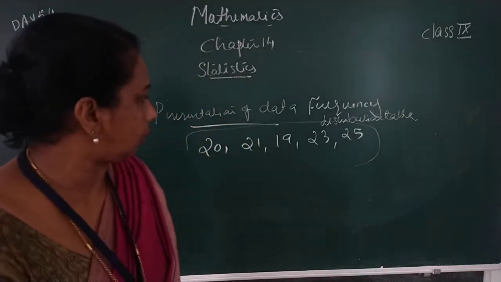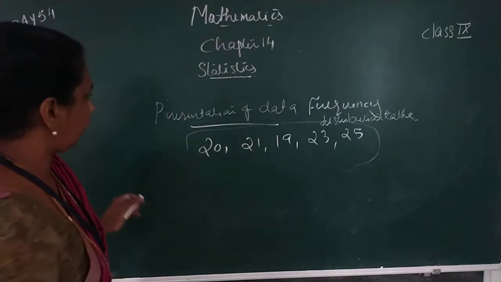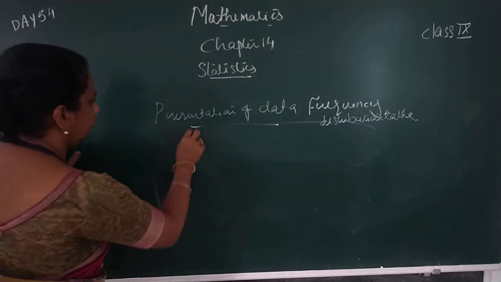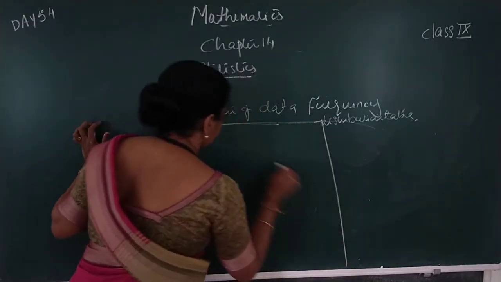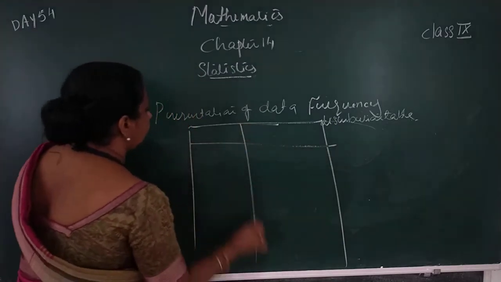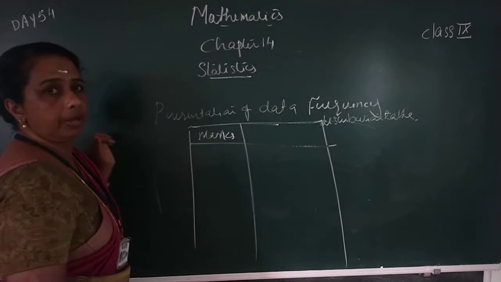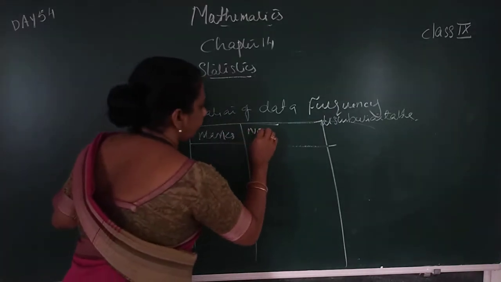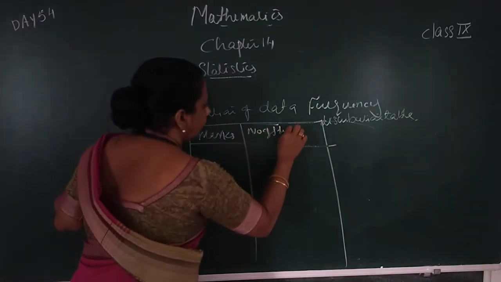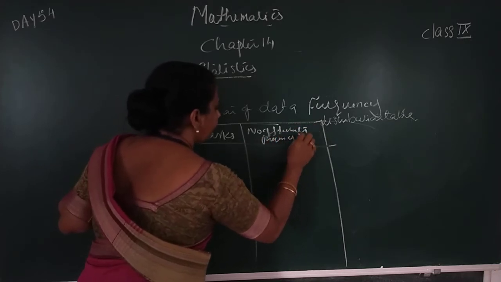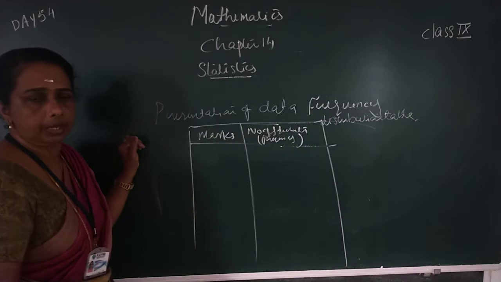In one column, we write the students' marks. In the second column, we write the number of students who scored that mark, that is the frequency. That is called frequency.